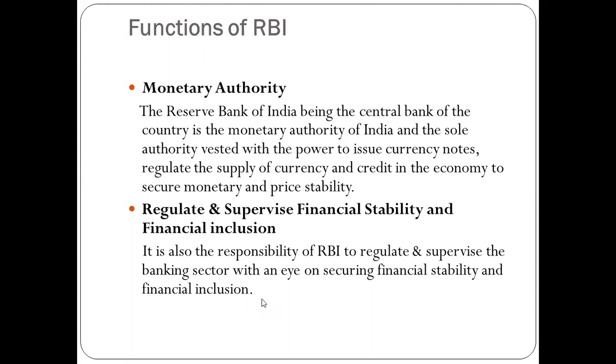They have to monitor each and every bank, because if they provide currency to a bank, then how and where it is utilized matters. So they have to maintain proper records and then send a copy to the RBI. In this way, the RBI can monitor each and every sector of banking.